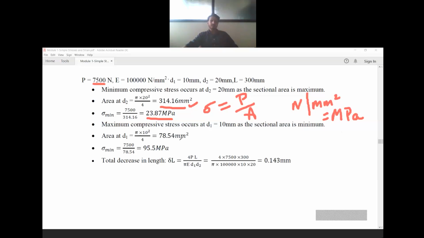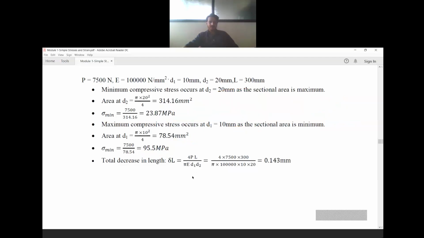Next, to calculate the maximum compressive stress, it will occur at D1 where the diameter is less. So the cross-sectional area for D1 is pi d square by 4, which is 78.54 mm square. So sigma maximum is equal to load by area, same formula here. Load is 7,500 divided by 78.54. We will get 95.5 Newton per mm square. So we have two values of stress, maximum and minimum.